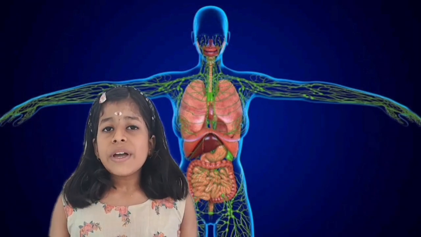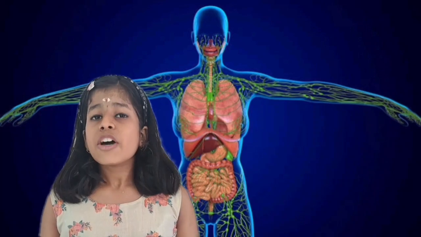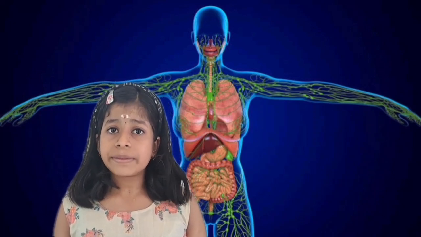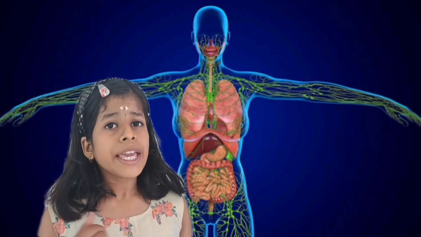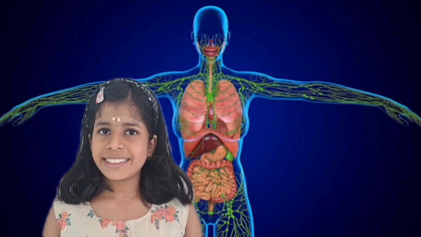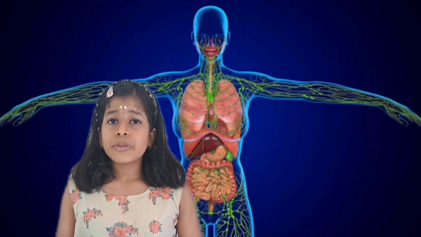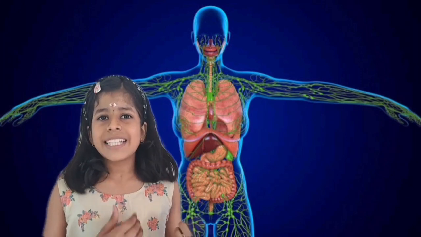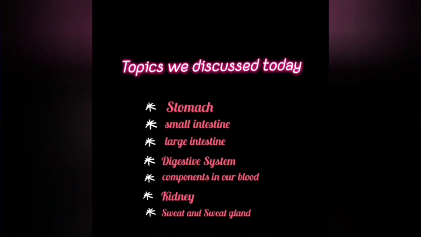Do you know sweat is produced by the sweat gland in our skin? Excess water and urea in the body are eliminated through the sweat. The major cause of dehydration is the lack of drinking water. Now, can you revise all the things we discussed today? Okay, let's summarize these topics.